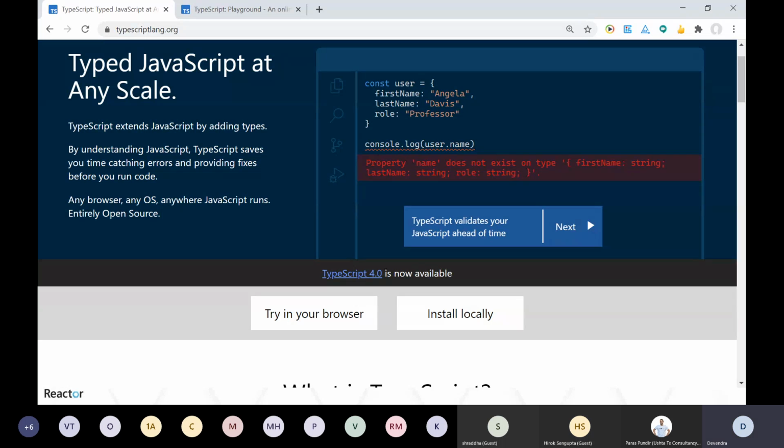TypeScript is not something which is going to replace JavaScript, right? It's necessary to understand JavaScript first. Then, if you use TypeScript, it will be useful. Second thing, as Paras also mentioned, we have sessions about JavaScript, HTML, CSS, and more on the YouTube channel. There you can get started.